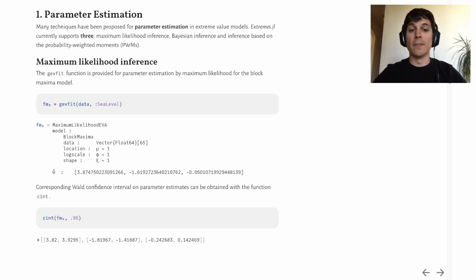It returns the maximum likelihood EVA structure that contains the model information, in this case block maxima, with the data and the model parameters functions. The element theta hat contains the fitted model parameters. Now, once the model is fitted, it's easy to obtain the corresponding Wald confidence intervals on these estimates using a simple function, cint.